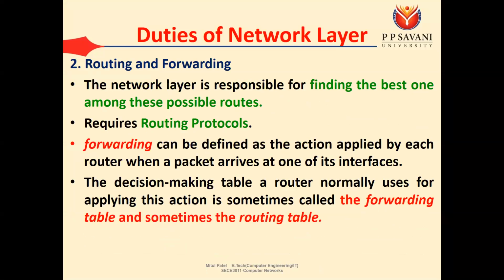So the network layer is responsible for finding the best one among these possible routes. For example, suppose when you are searching something on Google, it may be possible that the path to Google can be multiple. Like let's say one path is going through China, the second path is going through Japan. So to reach the Google server we can have multiple paths, but the main responsibility of the network layer is to choose the best one.